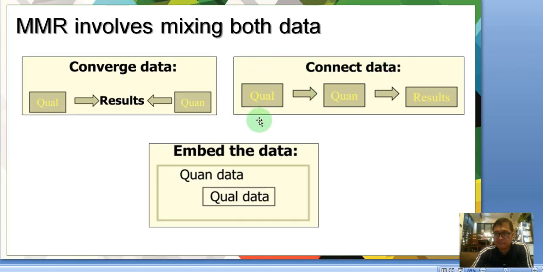First, the qualitative, connect it with the quantitative data. Then, you get the results. Or, you could also embed the data. So, for example, in a large quantitative study, you're going to embed a little bit of qualitative data just to get more insights on what you are looking into or investigating.